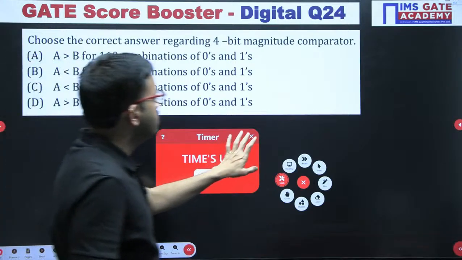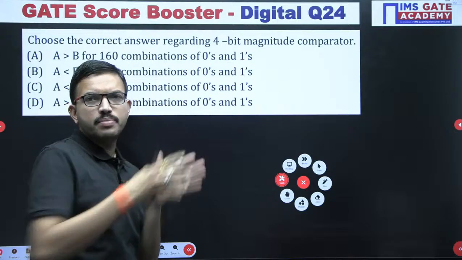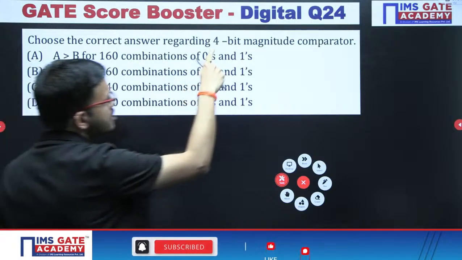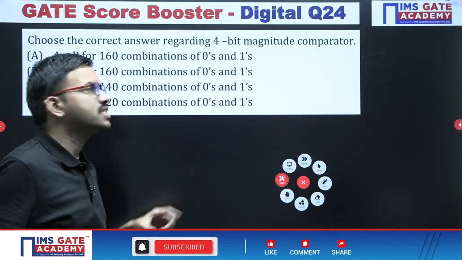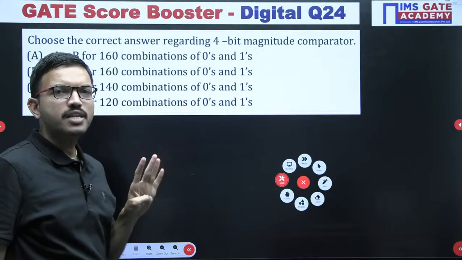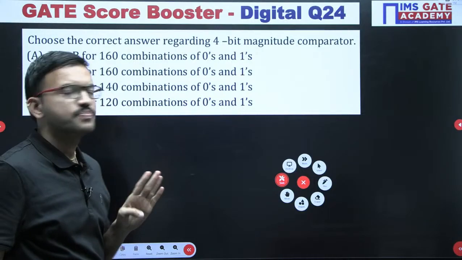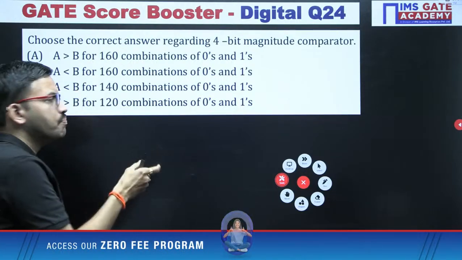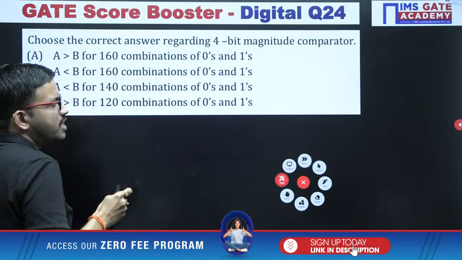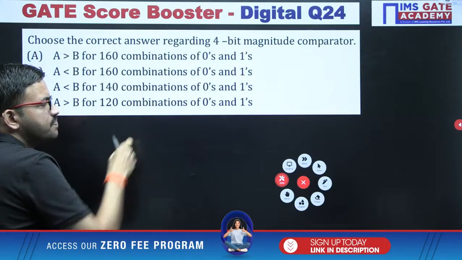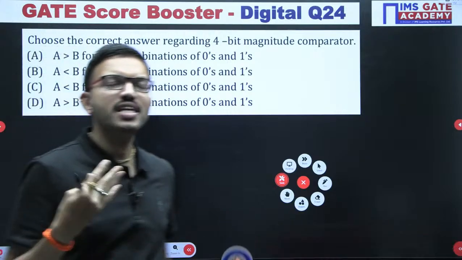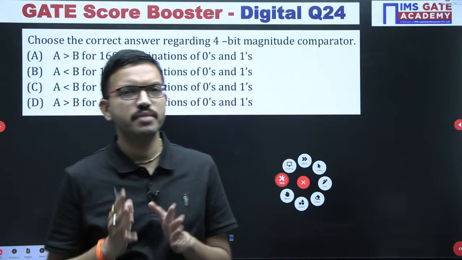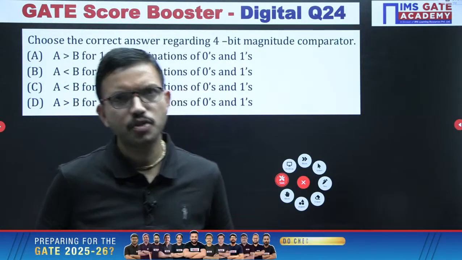First of all, tell me, when you write the truth table, A is a 4-bit number in this question. Since you are having a 4-bit magnitude comparator, A is a 4-bit number, B is also a 4-bit number. So A is A3, A2, A1, A0, and B is B3, B2, B1, B0. That means total you are getting 8 bits. With the help of 8 bits, how many combinations of zeros and ones are possible?